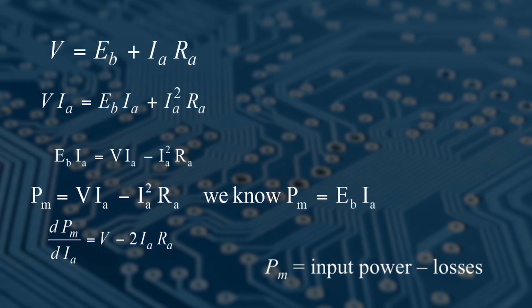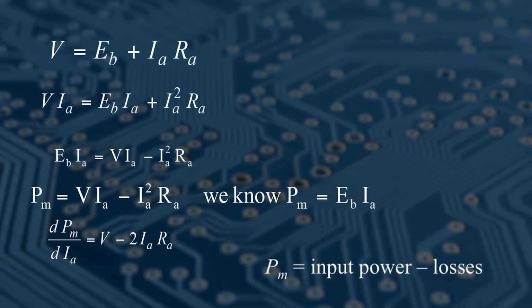It is basically, you can write power of the motor, that is PM. So this PM is equal to what? Eb into Ia. So this Eb into Ia can be replaced by PM. So this Pm is equal to what? V into Ia minus Ia square into Ra.